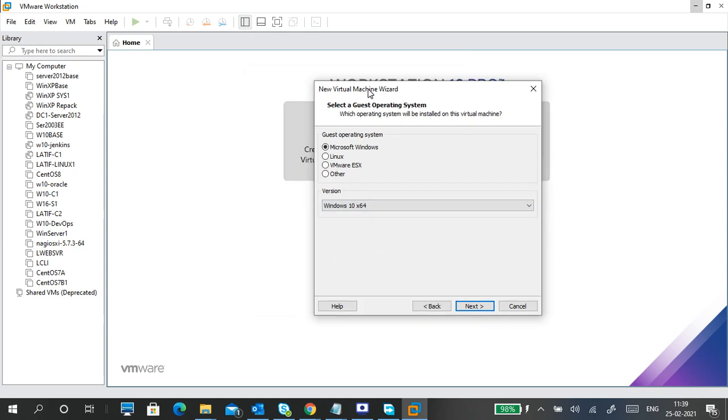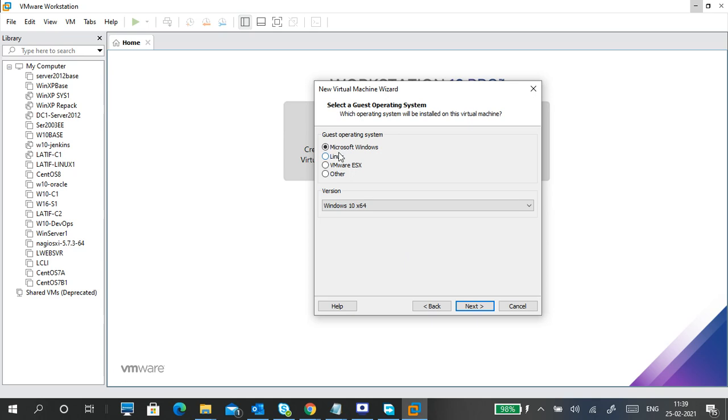in VMware, it will directly ask you what type of guest operating system. Guest means your actual operating system. My actual operating system is Windows 10. In a virtual machine, if you install any operating system, that is called a guest operating system. Because when you want to use it, you can use it. When you don't want to use it, you can just go like that.